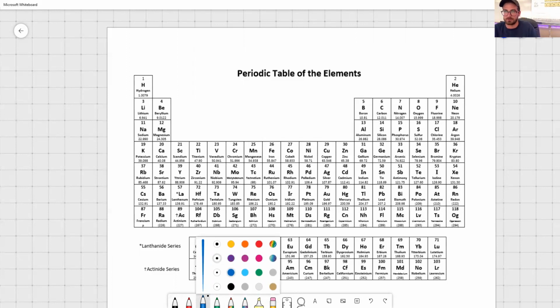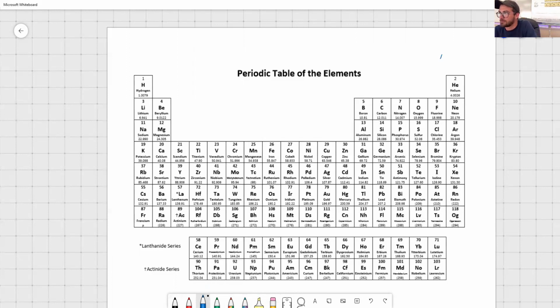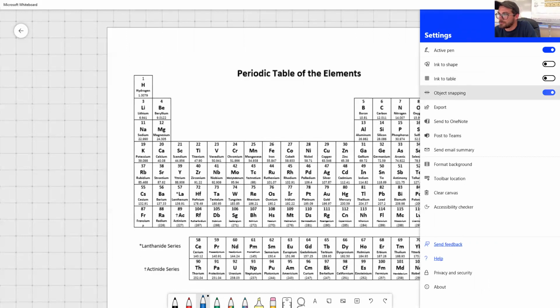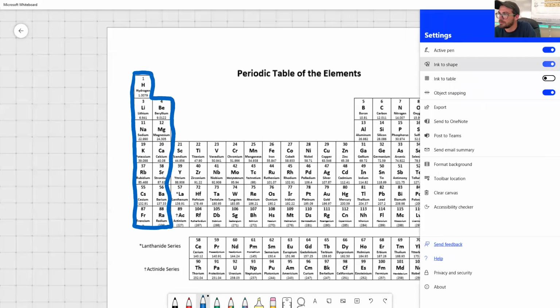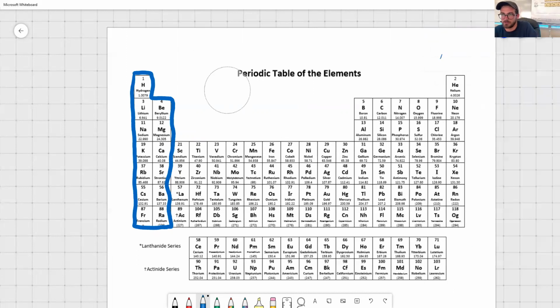Let's see how good Mr. Lee's tracing skills are. Ooh, I'm going to use my shapes feature. Objects, ink to shape. Perfect. Let's see if I can do this. So first sublevel or block we're going to look at. Come on now. Oh, wow. You guys, I'm telling you, writing on this thing is impossible. What is it going to shape to? Did it not snap to a shape? Yeah, ink to shape. Okay, maybe it's because my shape wasn't like a standard shape. So let's try this one more time. Well, you guys are getting a really good visual on these S block elements.